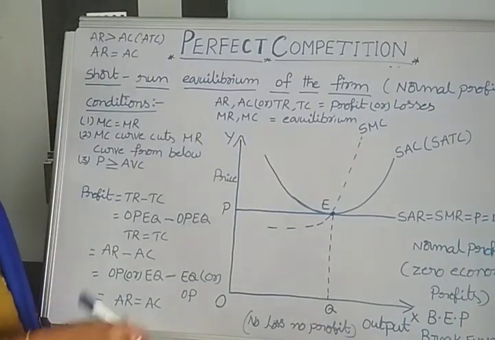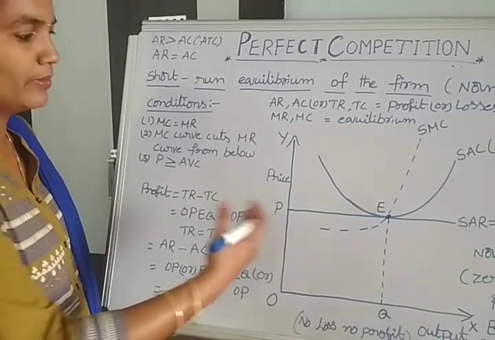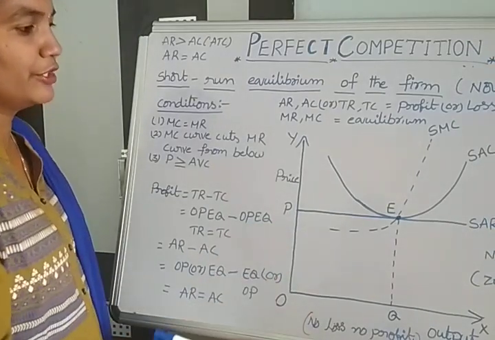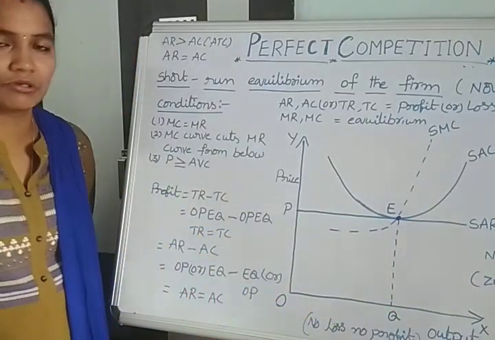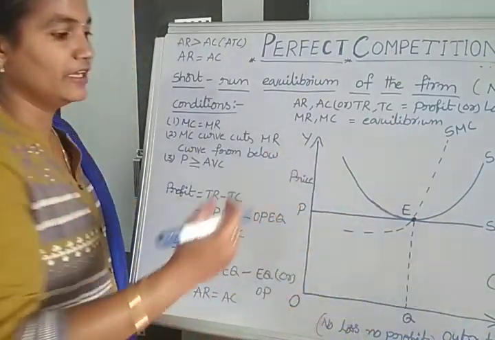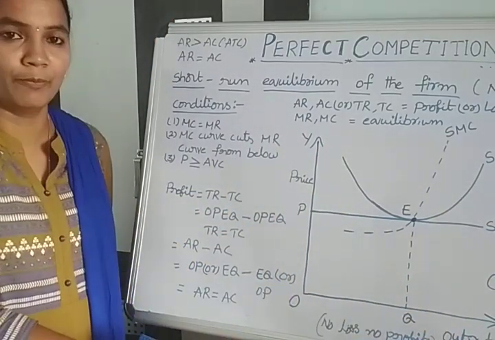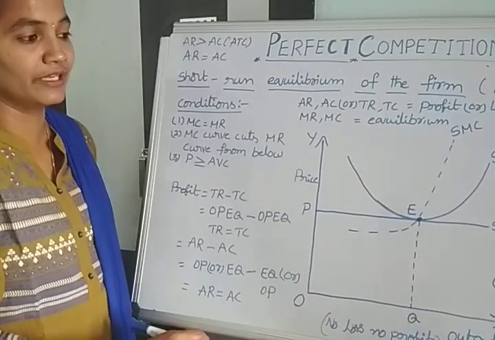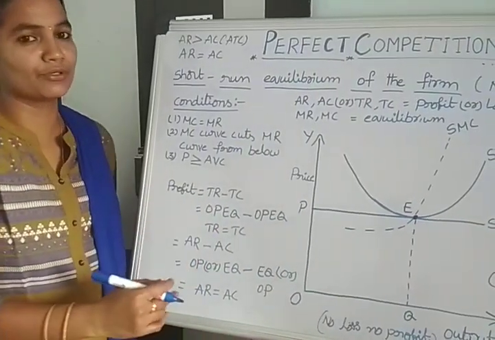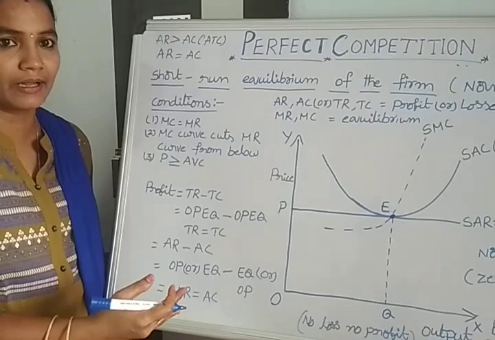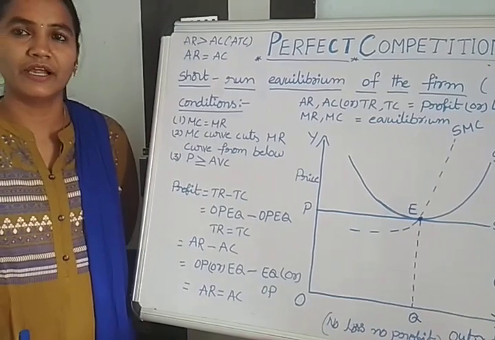Based on these conditions, we showed the equilibrium output, how much revenue the producer gets, and how much cost they spend. Here cost and revenue are equal. That's why the firm gets only normal profits. These normal profits are also called zero economic profits, and this is the break even point, meaning no loss, no profit. This is very important for CA Foundation. They ask many questions based on diagrams only. So based on the questions we can analyze and draw the diagram, and then find the answer. So this is normal profits in the short term.